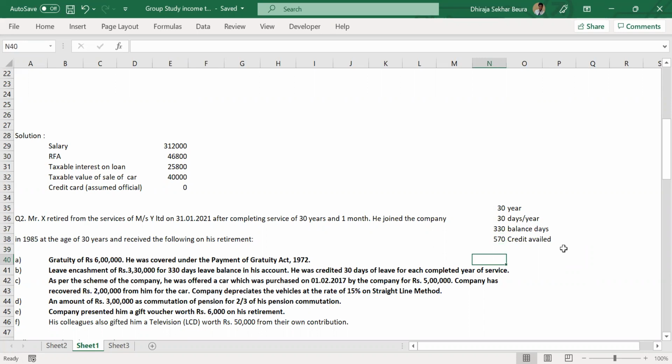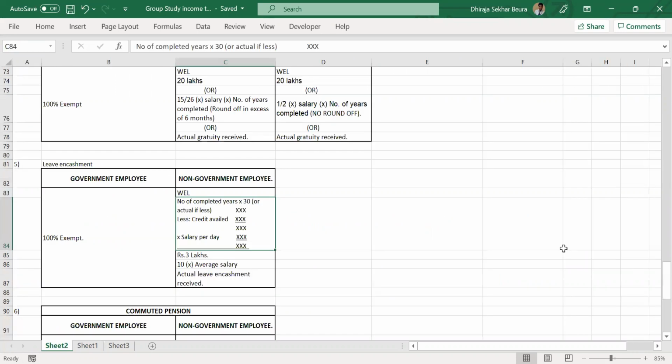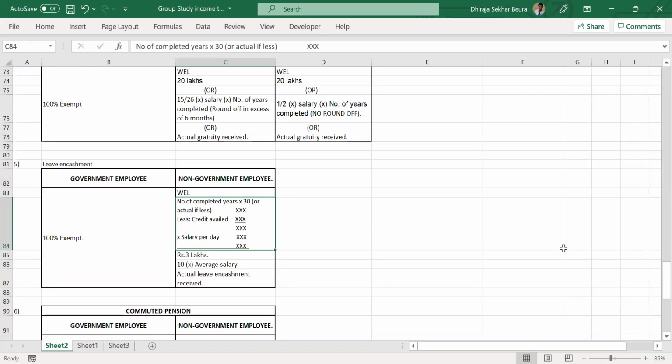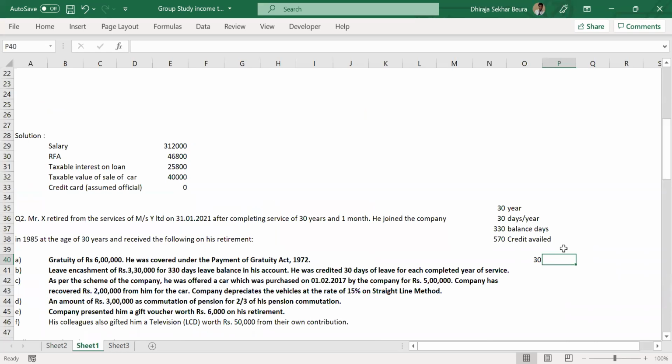So how we will calculate is this. Let's go through the formula once more. Number of years completed is 30. The second one is into 30 or actual if less. Actual is 30 only.